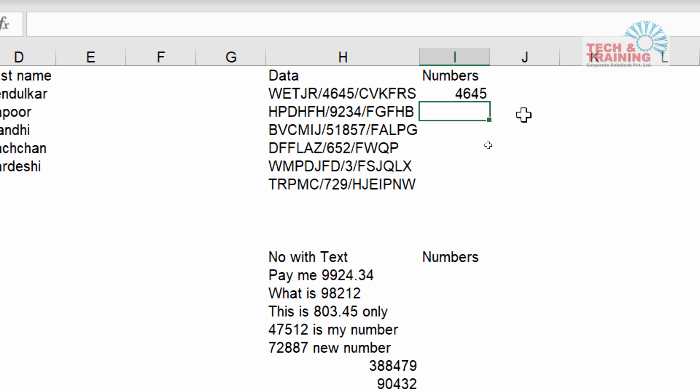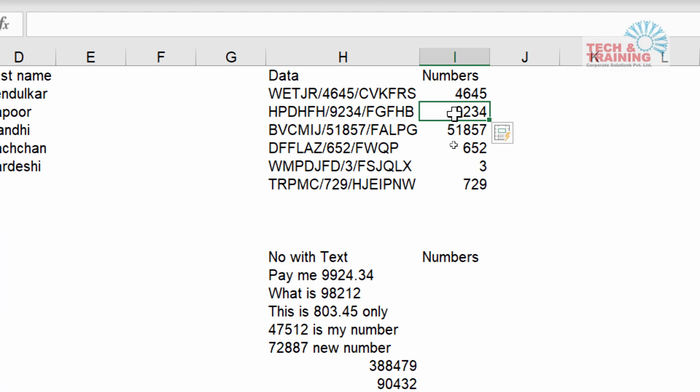So now I'll give you a shortcut which will help you to extract all these numbers. How do we get that? First, I have written this number and now I'm in the second cell. I press Ctrl E, E for English. The moment I press Ctrl E, see, automatically it populates all those numbers here. So easy, so simple.